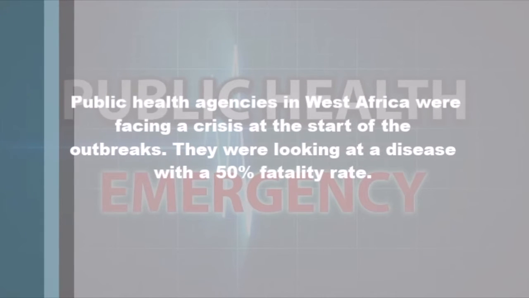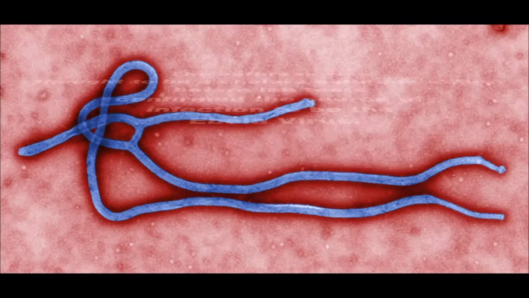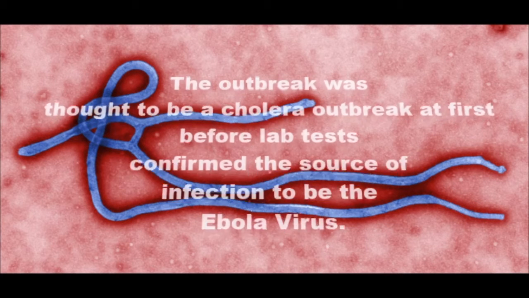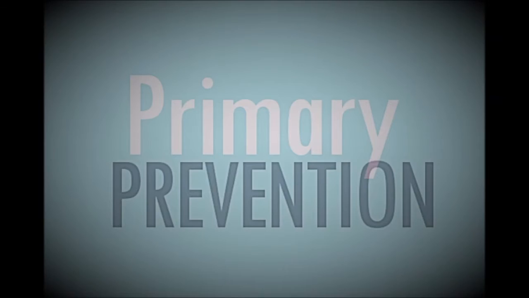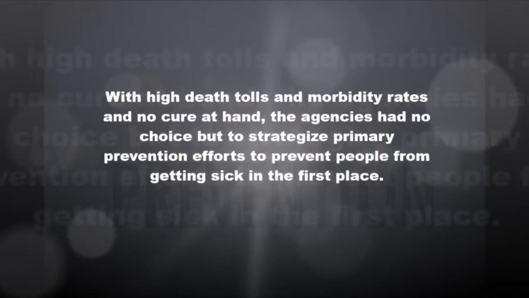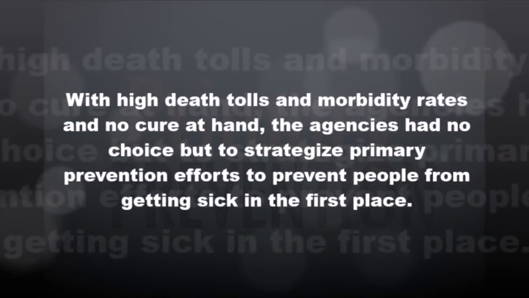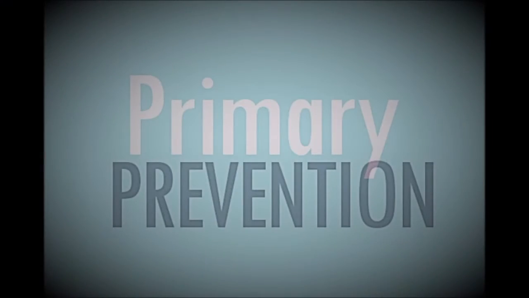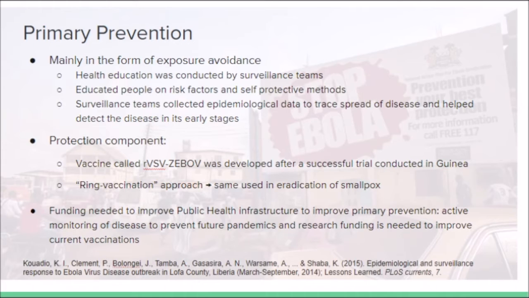They were looking at a disease with a 50% fatality rate. The outbreak was thought to be a cholera outbreak at first, before lab tests confirmed that the source of infection was the Ebola virus. With high death tolls and morbidity rates and no cure at hand, the agencies had no choice but to strategize primary prevention efforts to prevent people from getting sick in the first place. Primary prevention in the form of exposure avoidance was used to restrain mortality and morbidity rates from steepening.